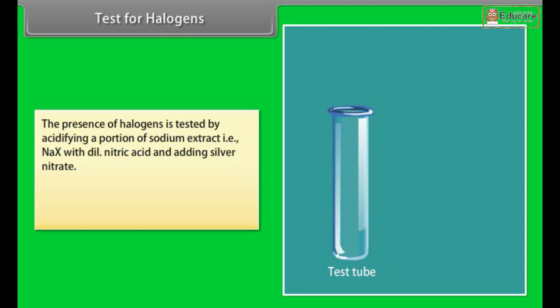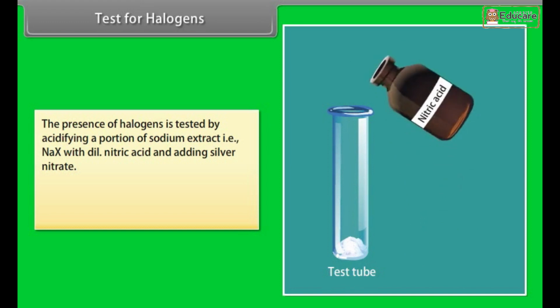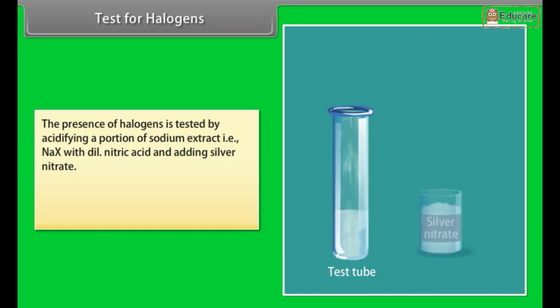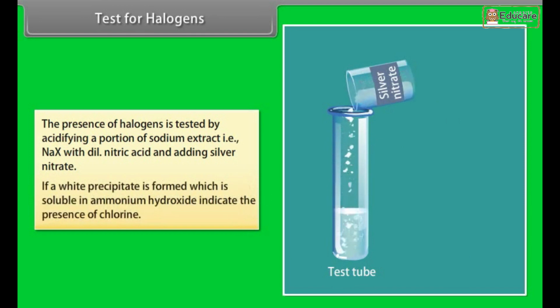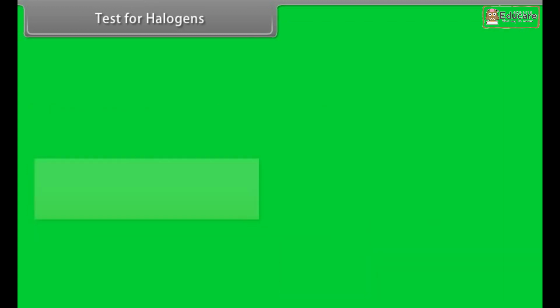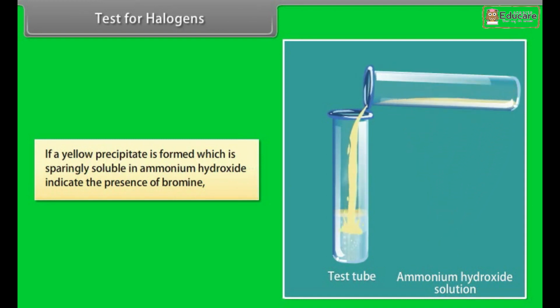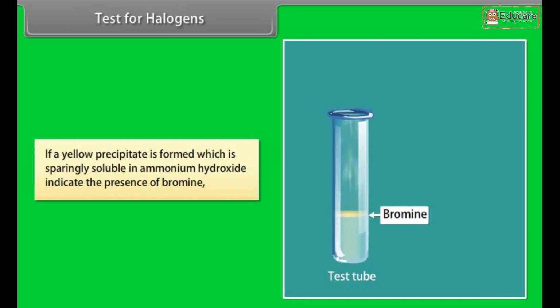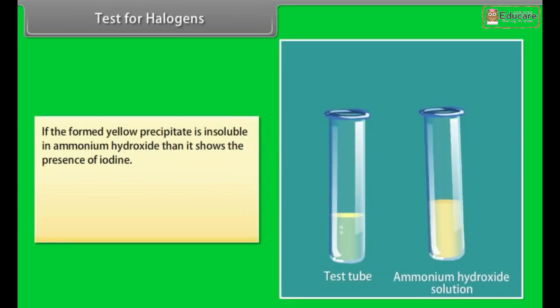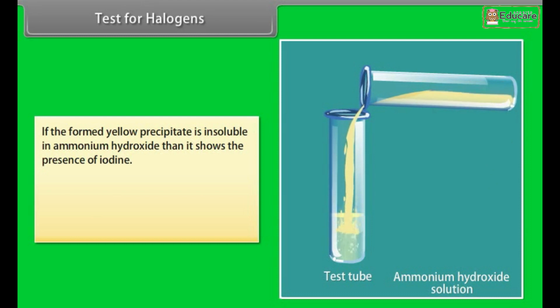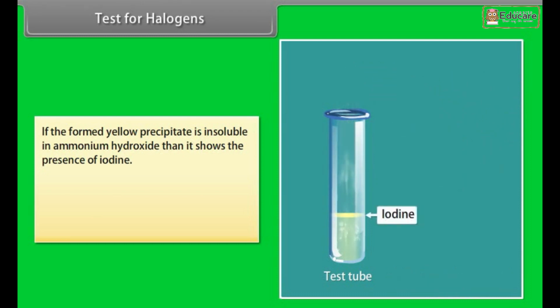Test for halogens. The presence of halogens is tested by acidifying a portion of sodium extract, that is NaX, with dilute nitric acid and adding silver nitrate. If a white precipitate is formed which is soluble in ammonium hydroxide, it indicates the presence of chlorine. If a yellow precipitate is formed which is sparingly soluble in ammonium hydroxide, it indicates the presence of bromine. If the yellow precipitate formed is insoluble in ammonium hydroxide, then it shows the presence of iodine.